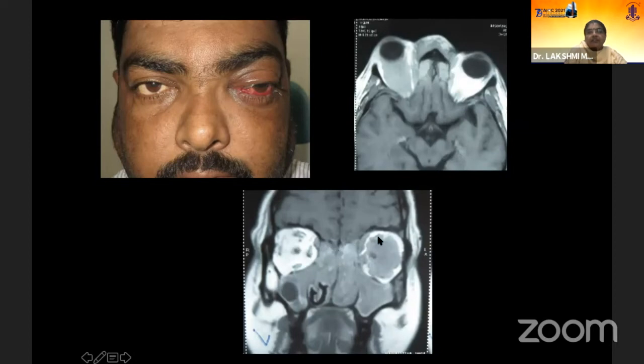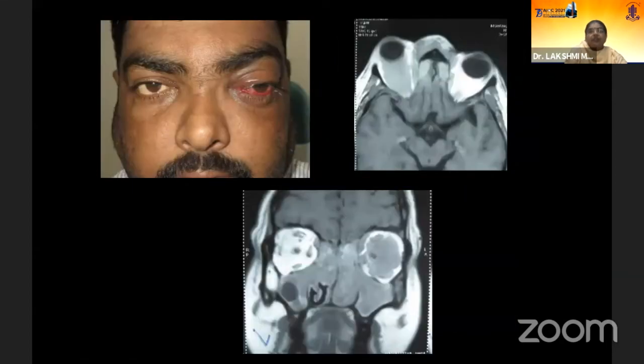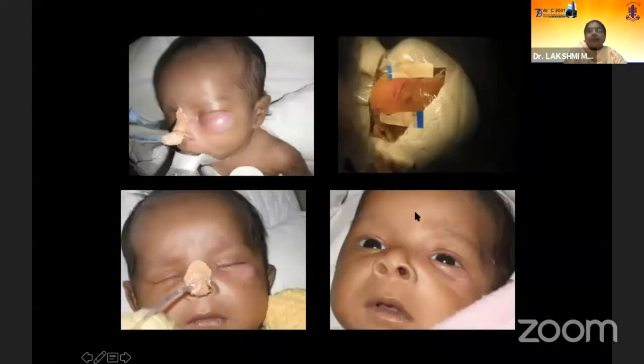Leukemia can present with severe sinusitis. Leukemia allows the midline spread and you have to be careful. This patient was treated initially for sinusitis, but he turned out to have AML.